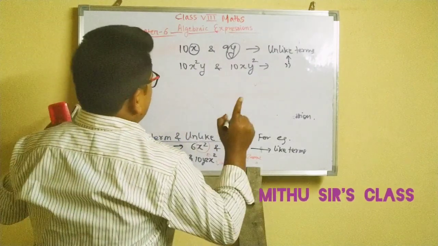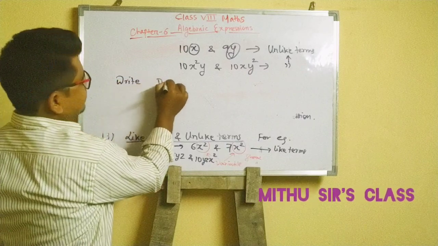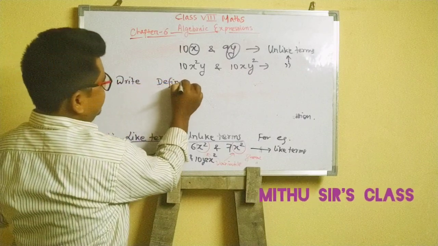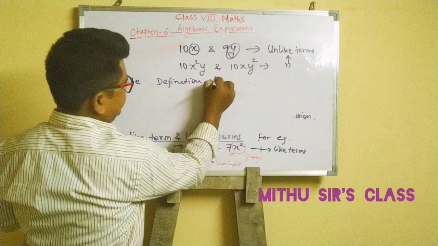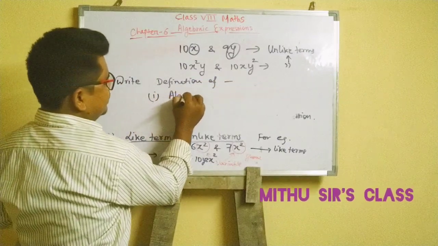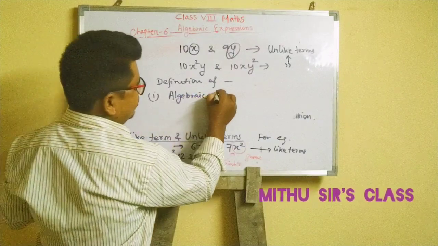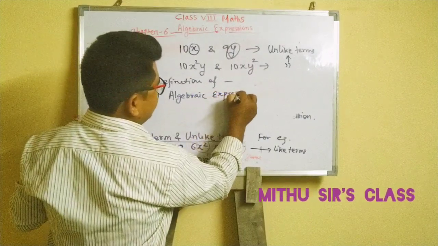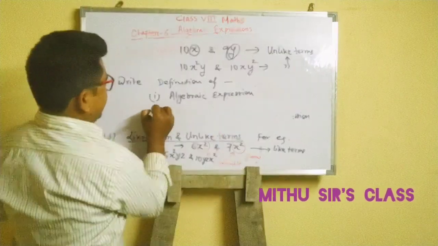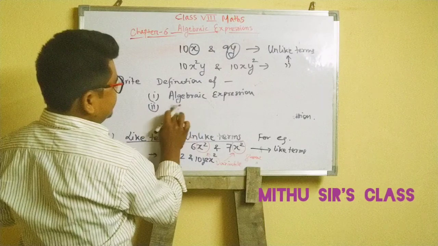So do one thing, write the definition of: number one, algebraic expression. Check spelling, okay, is it correct or not? Algebraic expression. Number two, what is coefficient and constant.